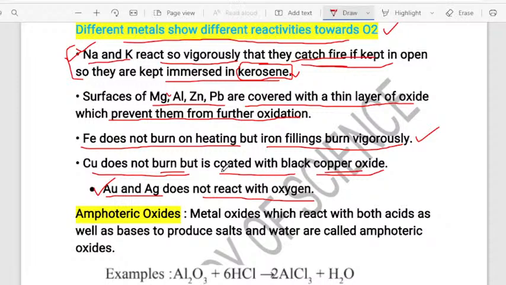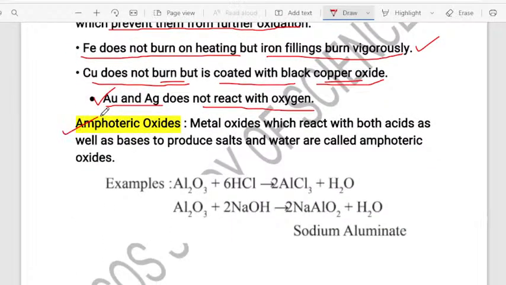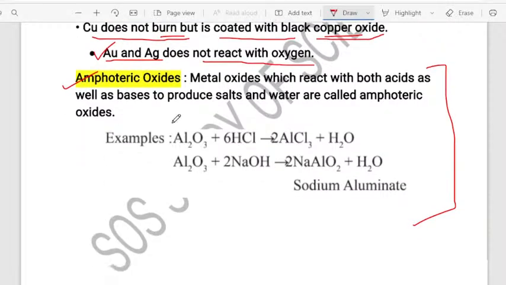Very important. Next, children, we are talking about the amphoteric oxide concept. Amphoteric oxides are frequently asked in the exam. Usually in previous years' exams they were asking about calcination, roasting and all, but this year those concepts are reduced. So this year we have the main target towards some important concepts like amphoteric oxides. Amphoteric oxide is a very important concept. So what is meant by amphoteric oxide?